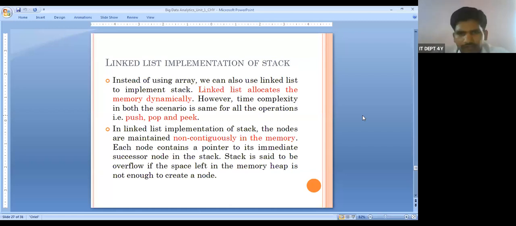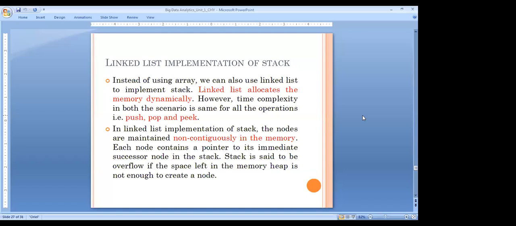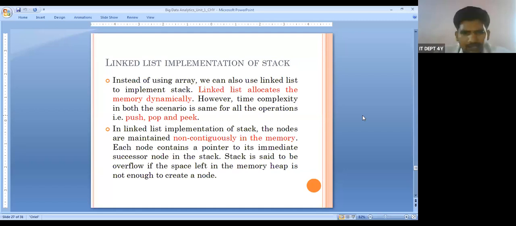For an integer array, what is the size of an integer? 2 bytes. So the addresses are 1000, 1002, 1004. Why? Because I defined the base address as 1000 and then it increments by 2 bytes, since it is an integer array. But here it is not like that.